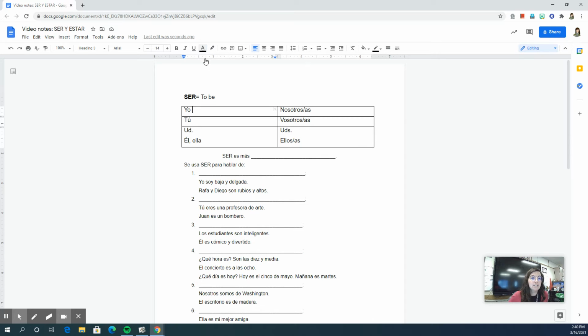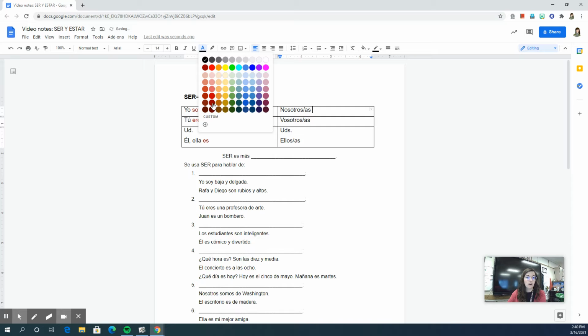So let's start with the ser conjugation. We're going to start with yo soy, I am. Tú eres, you are. You can say él es, which is he is, ella es, she is, and usted es, which is you are, but in a formal setting.